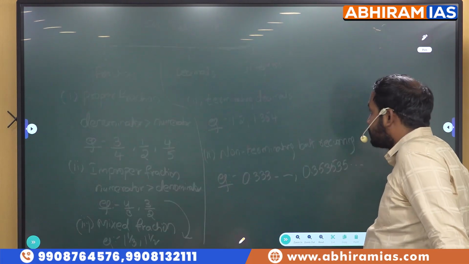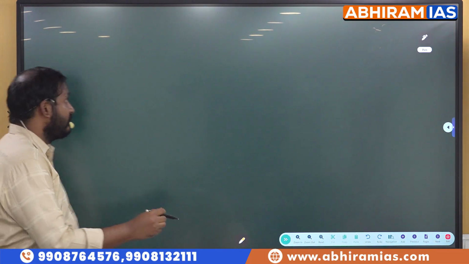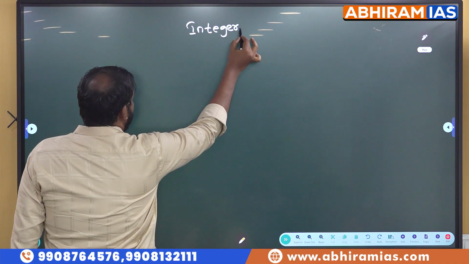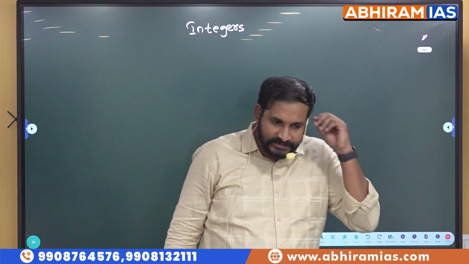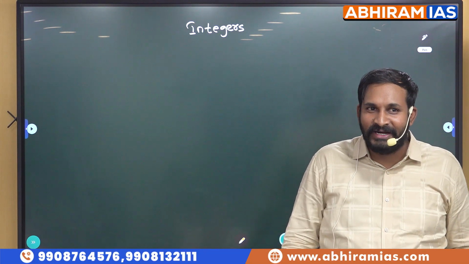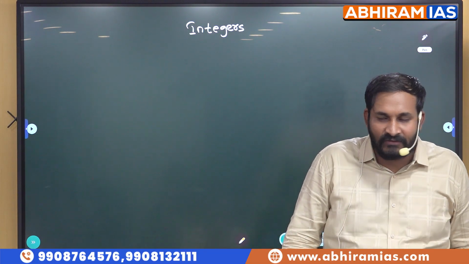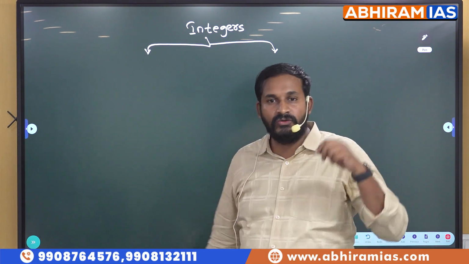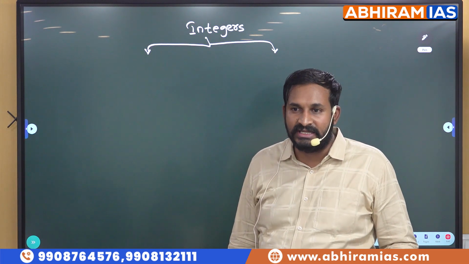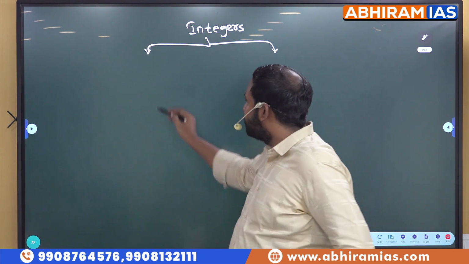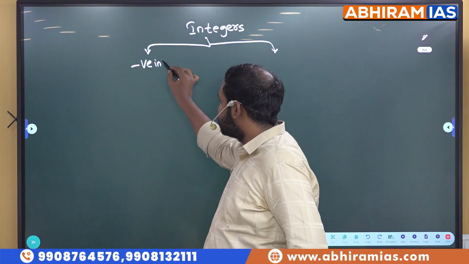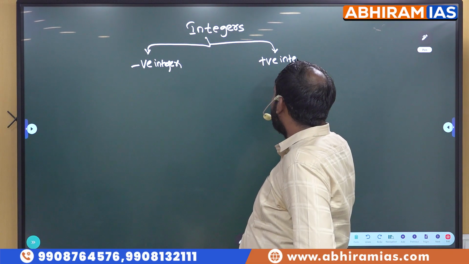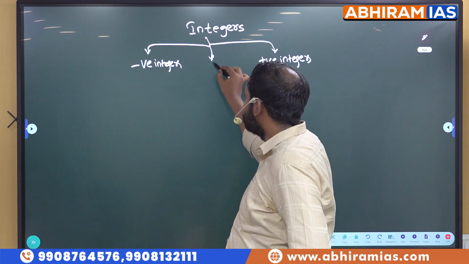Okay, right. The next one we left here is integers. We will discuss these integers separately. Now, integers are divided into how many categories, students? 3 categories actually. What are those? Most of the students will mistake that as only 2 categories: one is positive integers and the other is negative integers. Yes, negative integers is correct, and positive integers is also correct. And along with that we have one more category, that is 0.